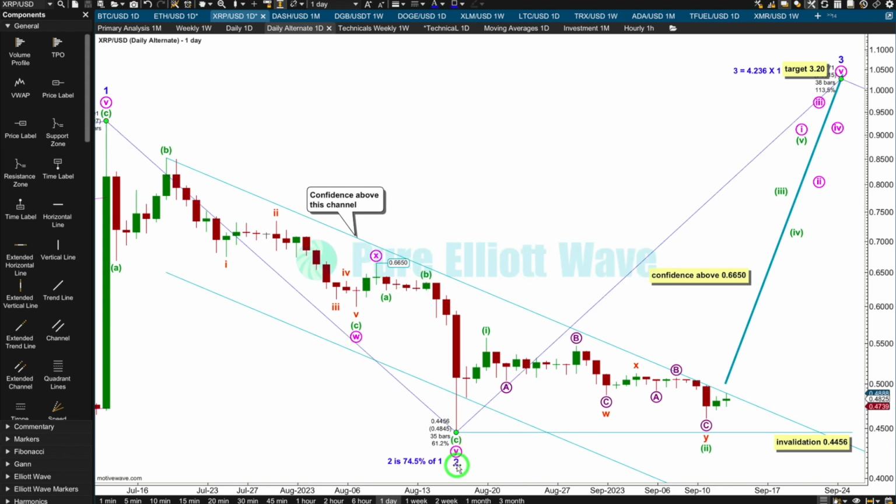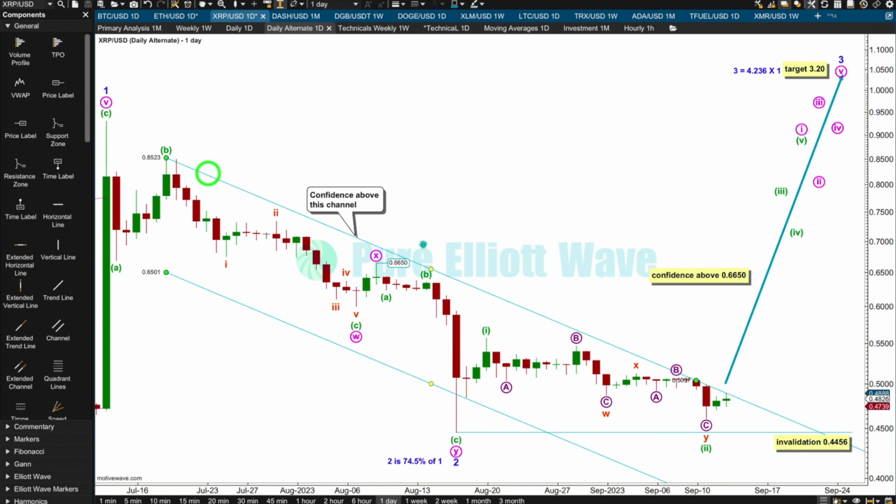If minor 2 is over here, it's only a 74.5% correction of minor 1. For a normal market, that would be considered very deep, but for a cryptocurrency, including XRP, it's not as deep as these second wave corrections usually are. And in this instance, for minor 2, I would expect a deeper correction because it's following a leading diagonal in a first wave position, and second wave corrections following those are commonly really deep. So this isn't quite as deep as normal, and particularly for this wave count, it should be deeper than that. So that reduces the probability.